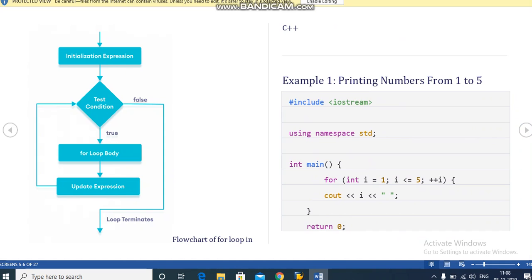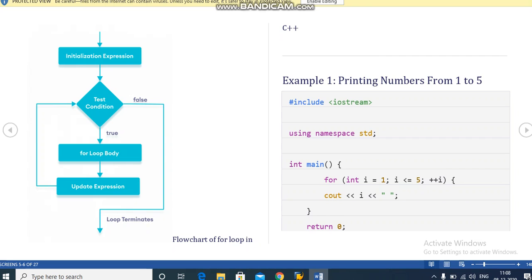So if the condition is true, then the for loop body is executed. Or if your condition is false, then it terminates the for loop statement. After the condition is true, it goes to the for loop body. Update expression means increment or decrement the initialization variable, and then again go to the condition. Okay, after satisfying your condition, it will increment or decrement your for loop.